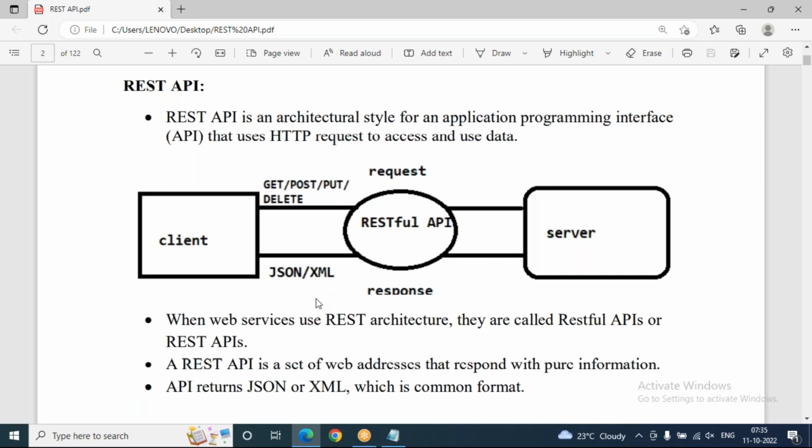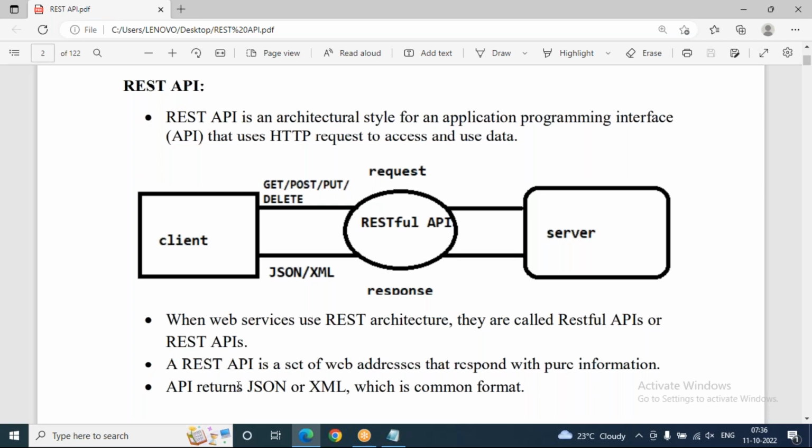Why not DTL here? Because DTL can be understood only by a Django application. But the user might interact with any other application, like a Java application, a Python application, or any different type of application. DTL cannot be understood by other applications, no? So the common application format is called JSON format or XML format. JSON or XML are very common. Any technology or any type of application can understand this format only. That's why we recommend using JSON or XML. So the response should always be in JSON and XML format only.